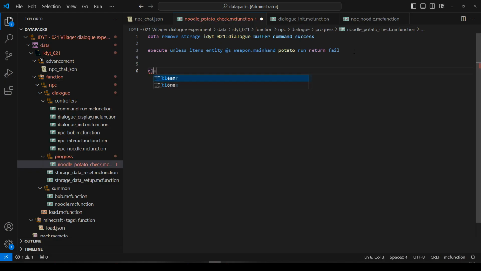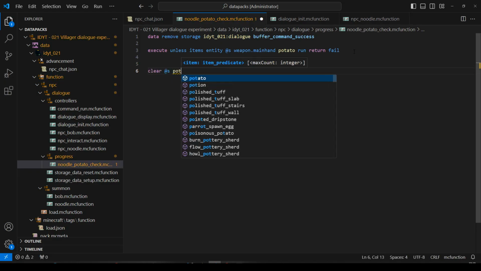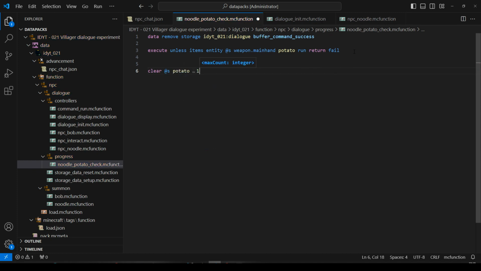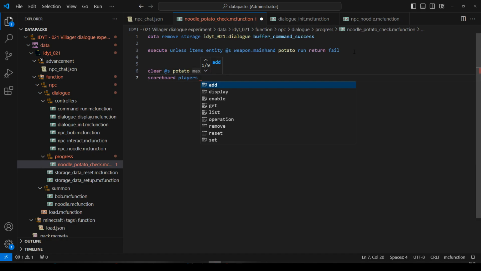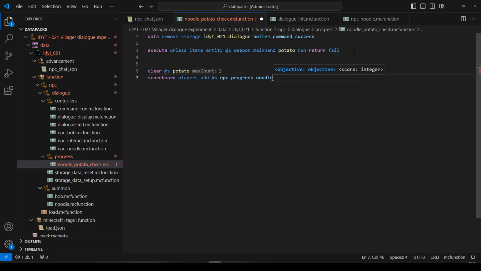If I have got one, then we'll clear one. You can't just type clear one. We'll clear one potato. And I will increase my dialogue. And we know we're talking to Noodle. This is Noodle's potato check. So we'll link players, add me, Noodle. We'll increase it by 1.